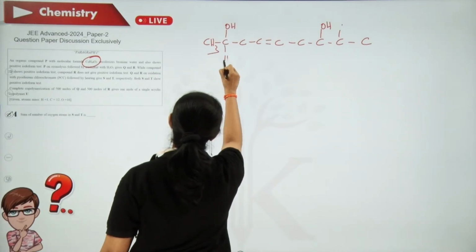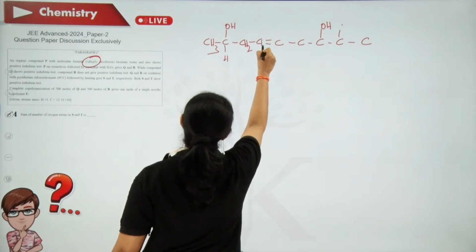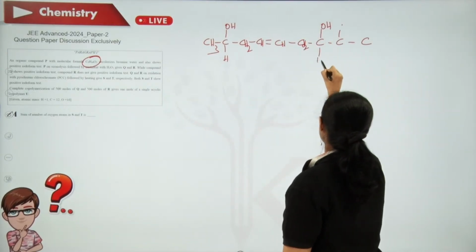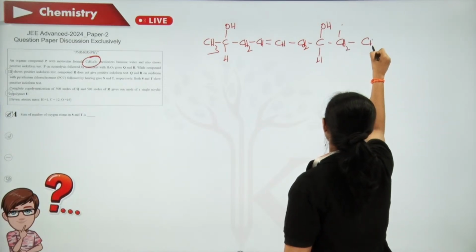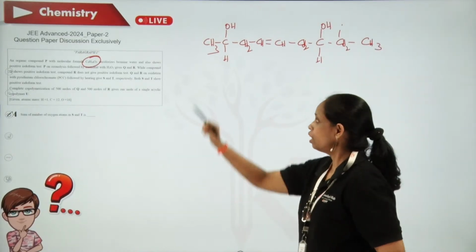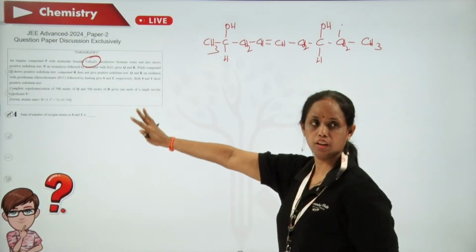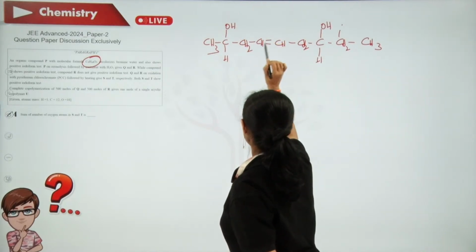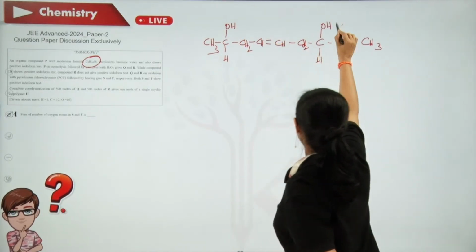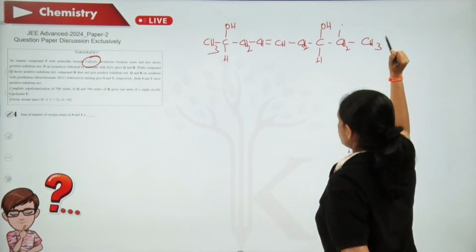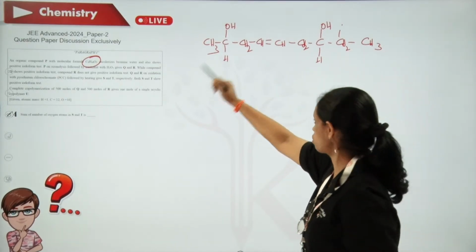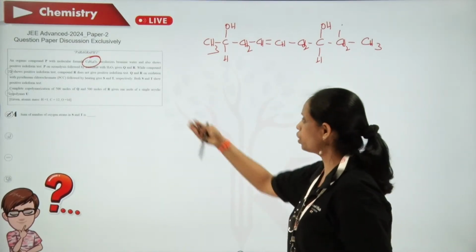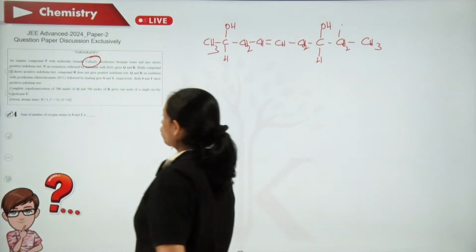CH3, CH, CH2, CH, CH, CH2, CH3. How many carbons are there total? 9 carbons are there. How many hydrogens? 3, 4, 5, 6, 7, 8, 9, 10, 11, 12, 13, 14, 15, 16, 17, 18. Hydrogens are satisfied, oxygens are satisfied. So I am thinking this is the molecular formula. Now we will proceed.